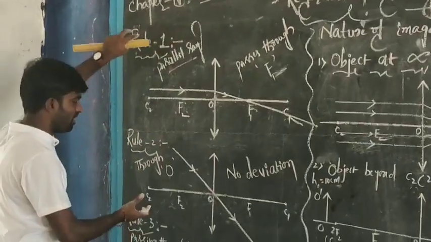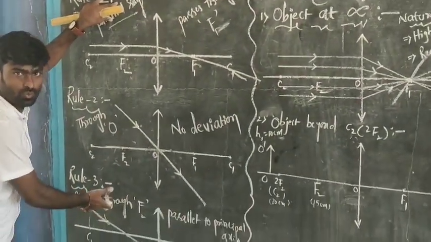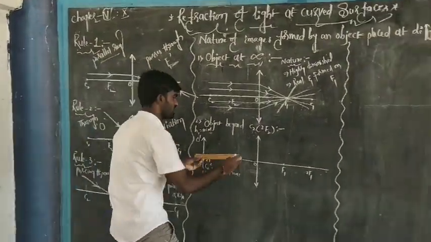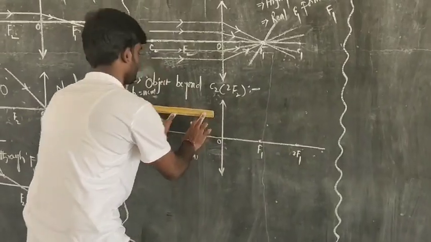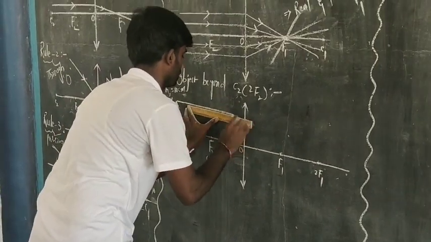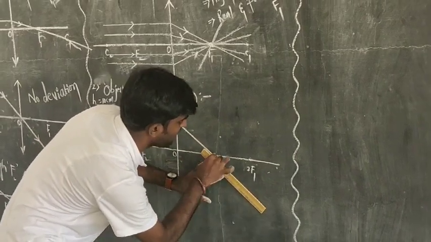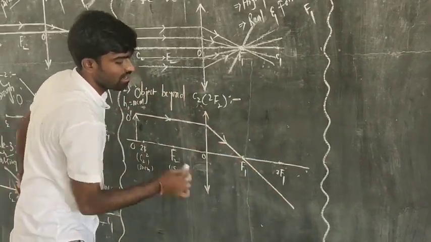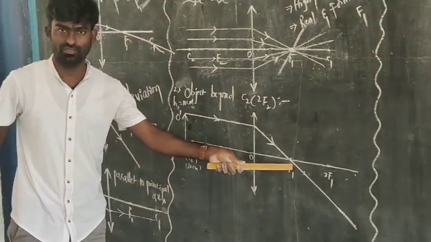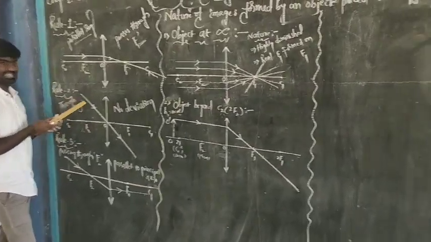We can take any of these rules, first rule, second rule, third rule, to draw the ray diagrams. Now I am going to take the help of the first rule. The first rule is a light ray which is parallel to the principal axis. According to the rules, a light ray which is parallel to the principal axis after refraction passes through the principal focus. And now I am going to take the help of the second rule. What is the second rule? The second rule is a light ray